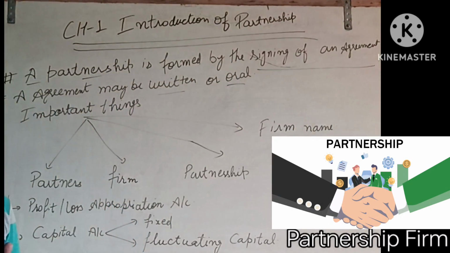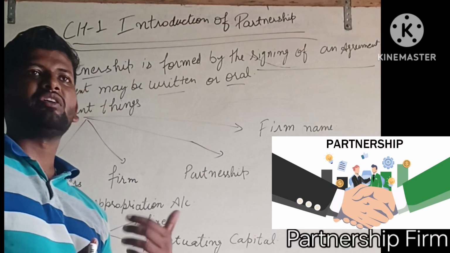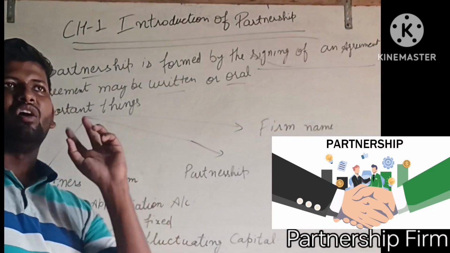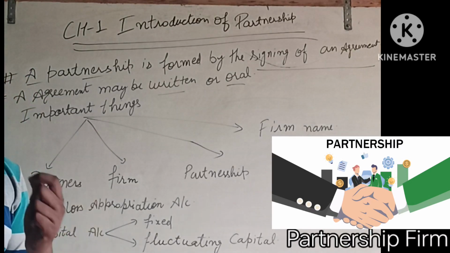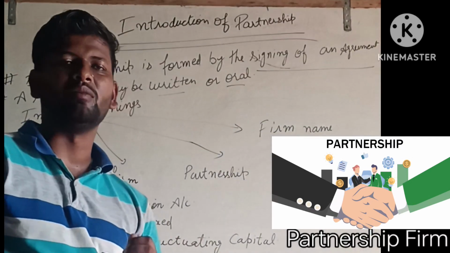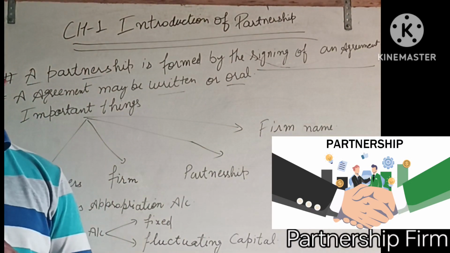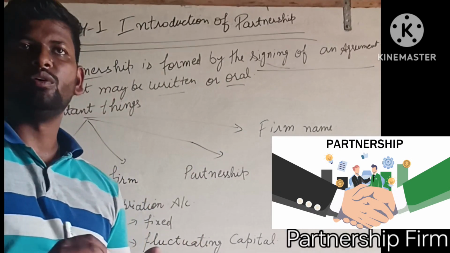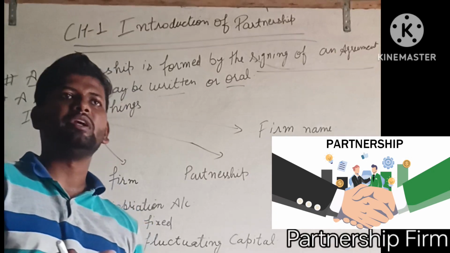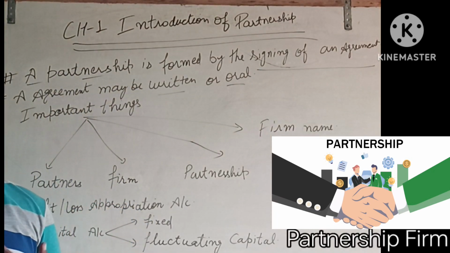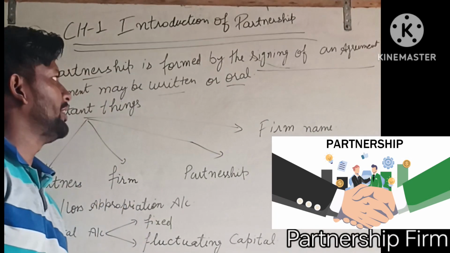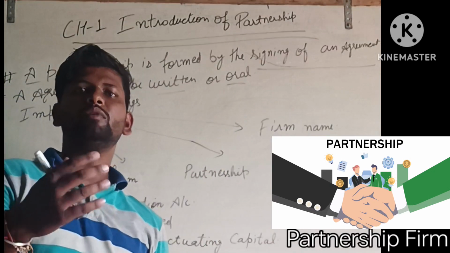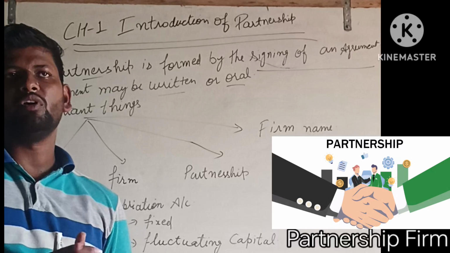An oral agreement has many issues, but the government provides two provisions, which are very useful for practical exams and questions. In the oral case, the partners discuss and decide to continue their business in oral form, with nothing written.